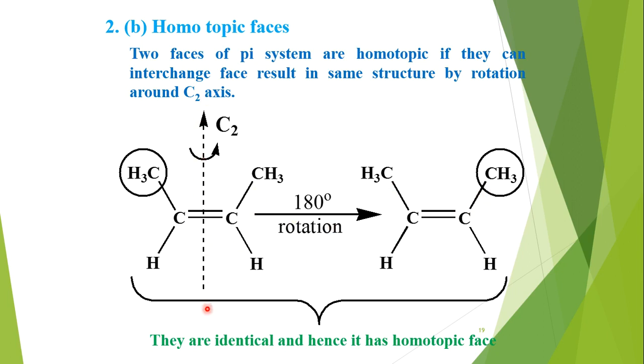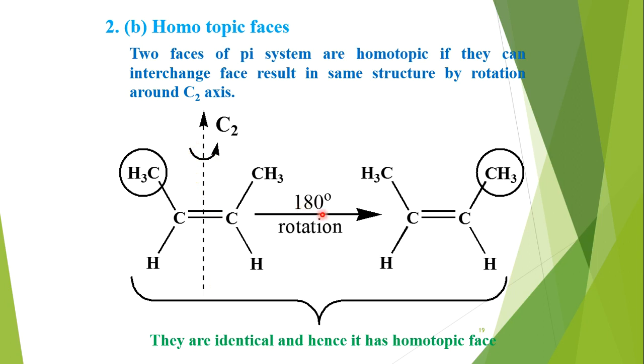So we are choosing this axis, going in between the carbon carbon double bond, and this C2 axis is situated in the plane of the molecular plane.